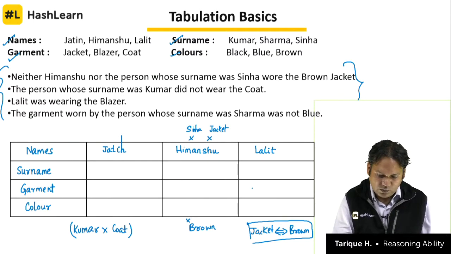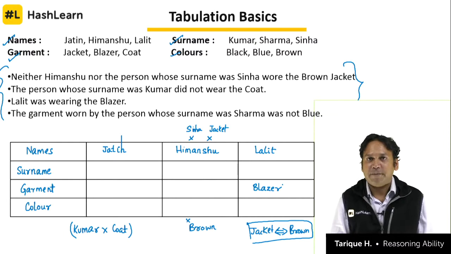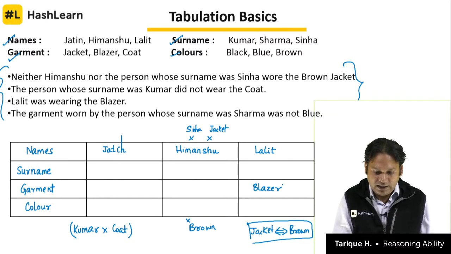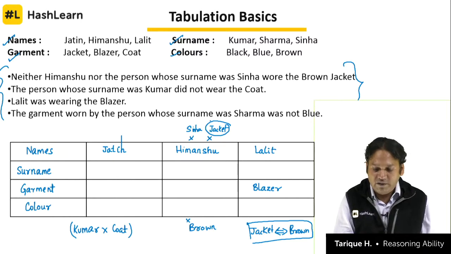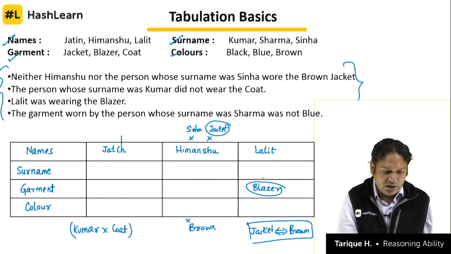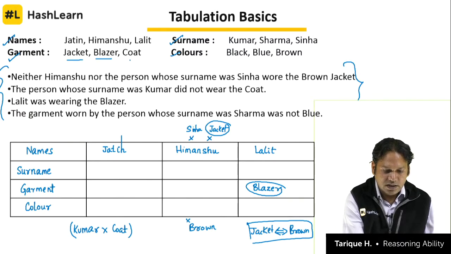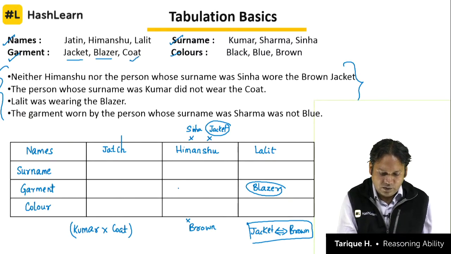This will be blazer. So what is the garment worn by Lalit? Blazer. Now this helps us in solving almost everything. If Lalit was wearing the blazer and Himanshu is not wearing the jacket, Himanshu is not wearing the blazer, what is the third thing that is left? He is not wearing the jacket, he is not wearing the blazer, so third thing is coat. That means Himanshu is wearing coat.